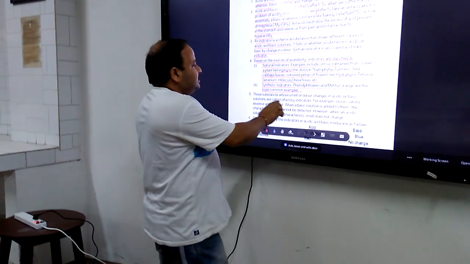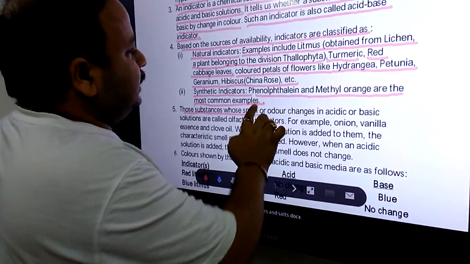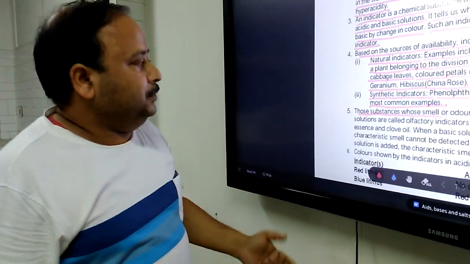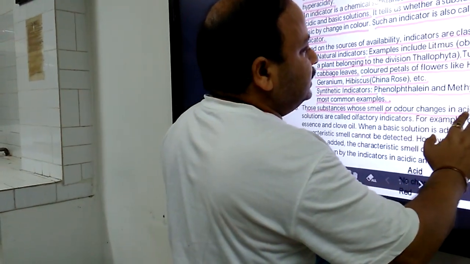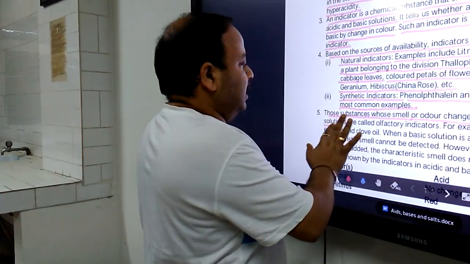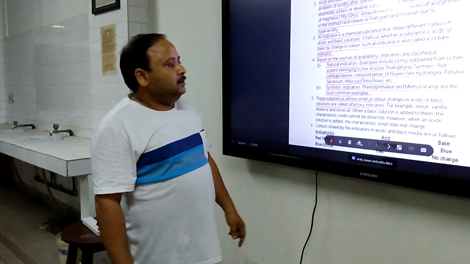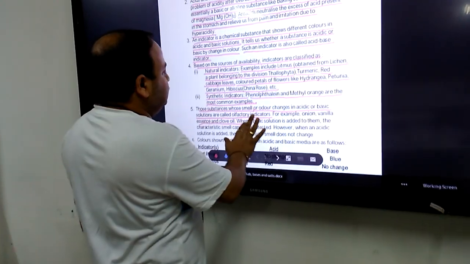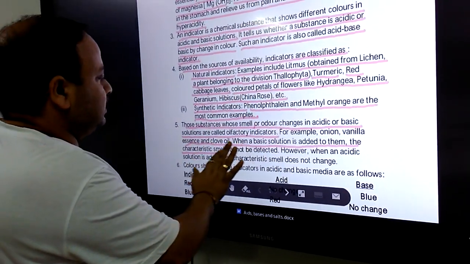There are some other substances which also act as indicators, but they show their changes in a different way. Those substances whose smell or odor changes in acidic or basic medium are called olfactory indicators. The term olfactory is related to the sense of smell. If I take onion, vanilla essence, clove oil, etc., I will find that in acidic and basic medium they show different smells.